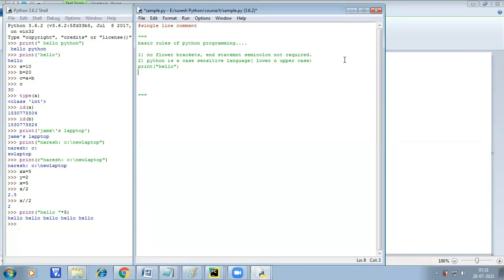And moreover, in Python we can assign values directly. For example, if we want to print some addition, a equal to 10, b equal to 20, c equal to a plus b.